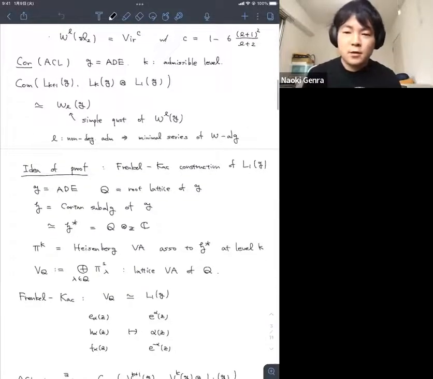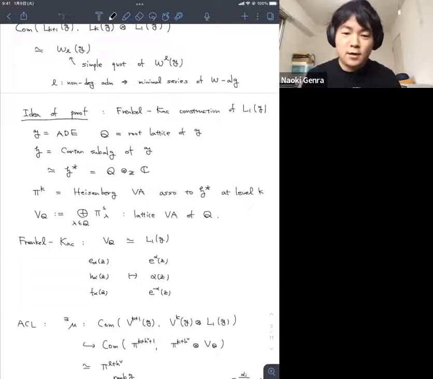And Frenkel-Kac says that V_Q has a G hat module structure and is isomorphic to L_1(G). This gives a free field realization of L_1(G). The action is as follows: e_alpha, h_alpha, f_alpha is the sl2 triple corresponding to alpha. E upper alpha is the exponential of alpha, a lattice element vertex operator, and h_alpha goes to alpha(z). This is the Heisenberg field. F_alpha goes to e^{minus alpha}(z), also a vertex operator, corresponding to the highest weight of minus alpha. Anyway, this gives the Frenkel-Kac action, this is the G hat action, and this gives L_1(G) isomorphic to V_Q.